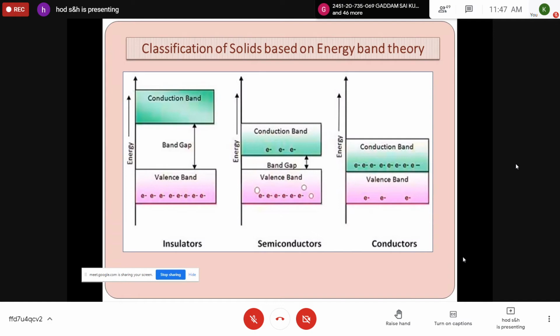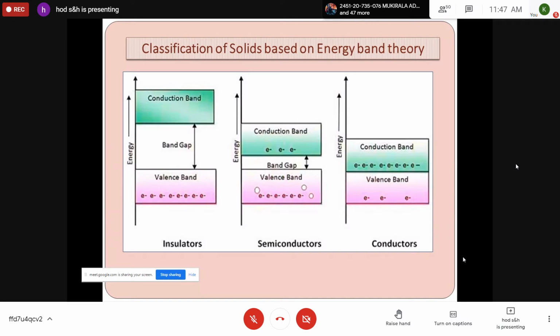So the third one is the semiconducting materials. Semiconducting materials are the materials for which the energy gap lies between conductors and insulators. The energy gap is more than conductors, but less than insulators. So these materials are called semiconducting materials. And you can assume at 0 Kelvin, all electrons are in the valence band, and they can be treated as insulators only.